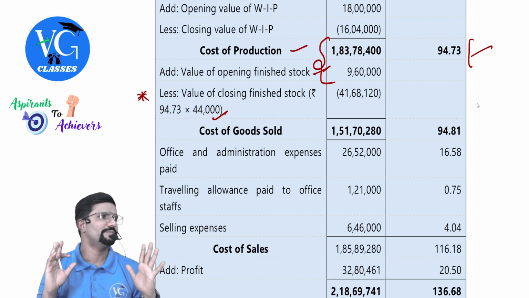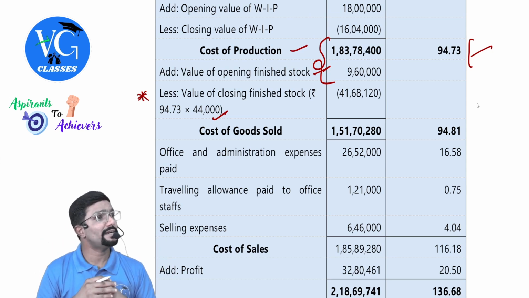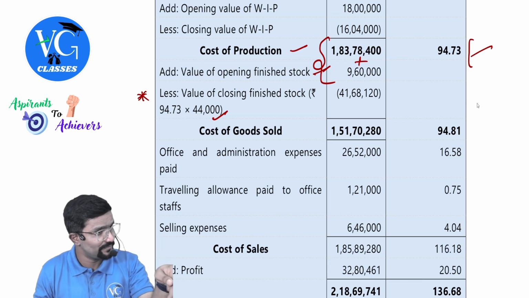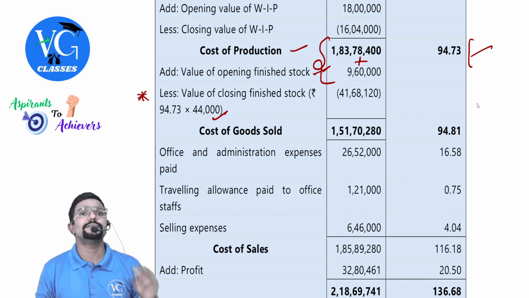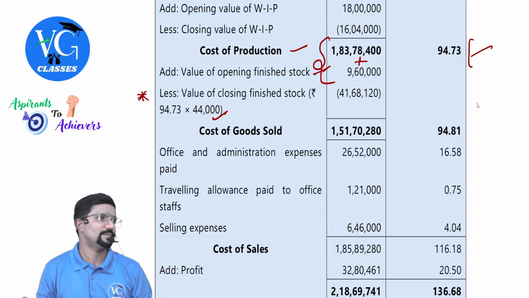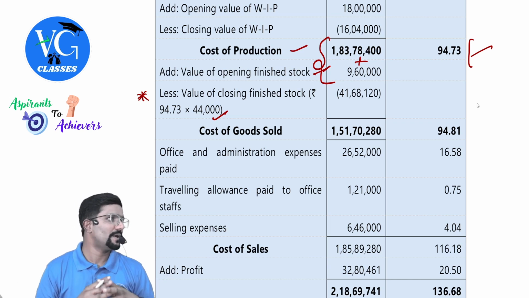If the question is silent, always follow FIFO. If by chance they give weighted average, can you calculate the weighted average price? Yes. How is it? Add up both of these, including opening stock, and divide it by total units. What are the units available for sale? 194 plus 10,000, that is 204. Hope you understood. Here it is not asked. If at all they ask, what do you do?